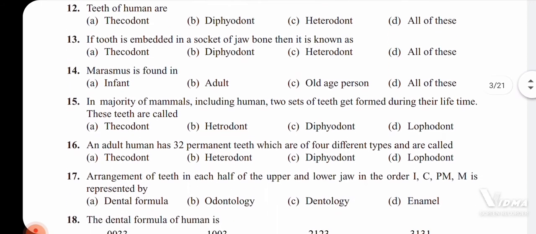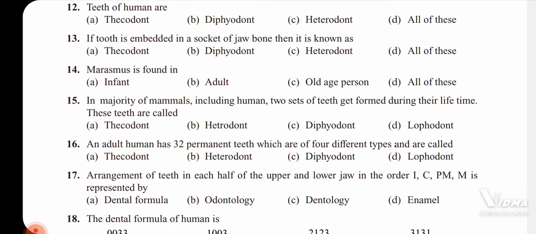15th one. In the majority of mammals including human, two sets of teeth get formed during their lifetime. If two sets of teeth are formed during the lifetime of the individual, then it is called diphyodont. Next, 16th question. An adult human has 32 permanent teeth which are of 4 different types and are called heterodont.